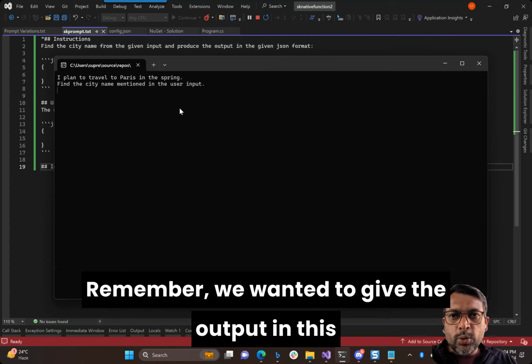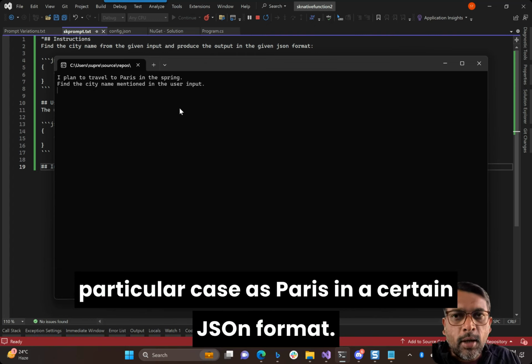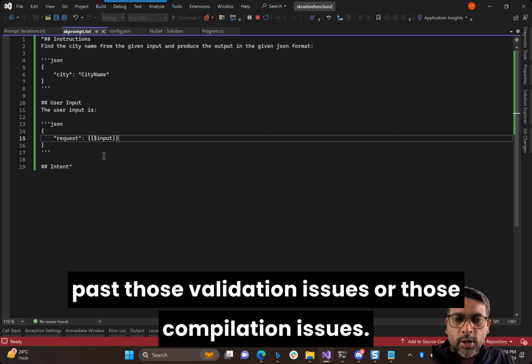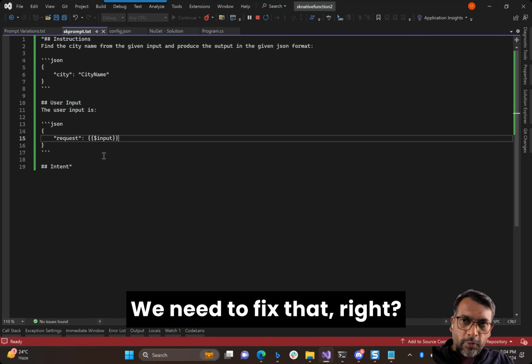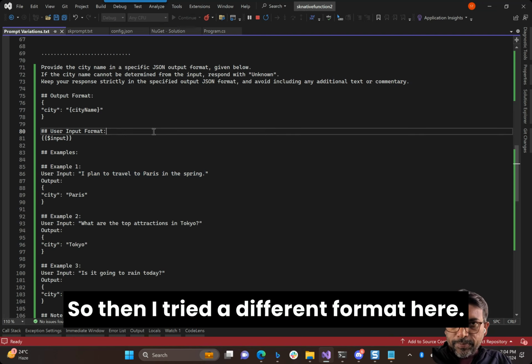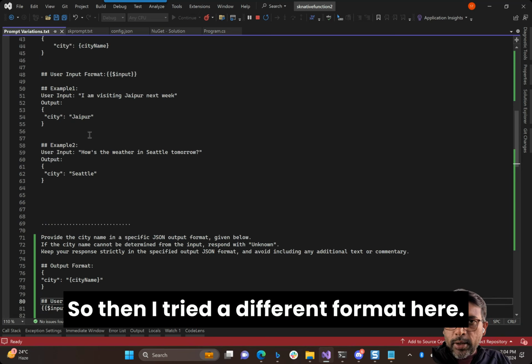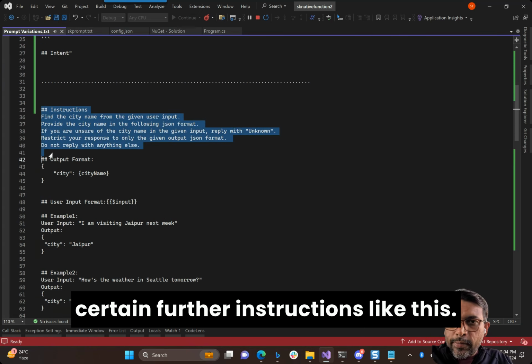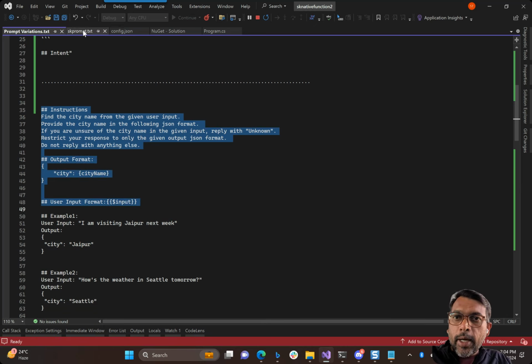Remember, we wanted to give the output in this particular case as Paris in a certain JSON format. But yeah, it did not do that. So at least we were able to get past those validation issues or those compilation issues. So now it is up to the prompt. We need to fix that, right? So then I tried a different format here. I gave it certain further instructions like this.